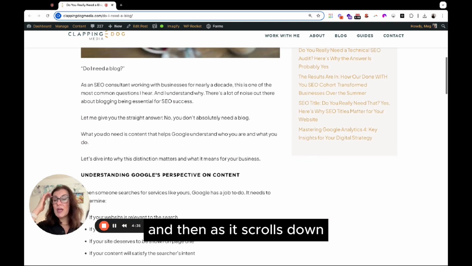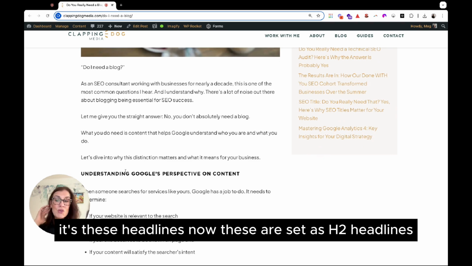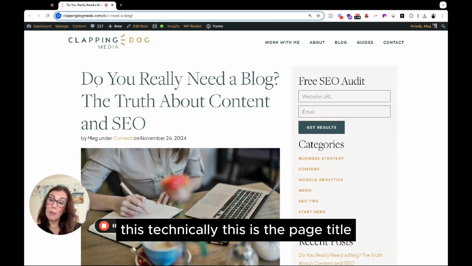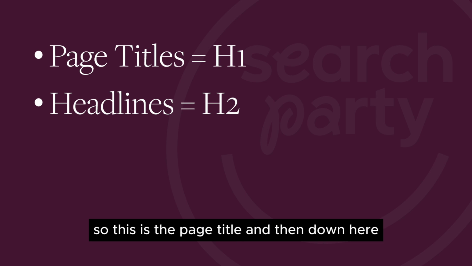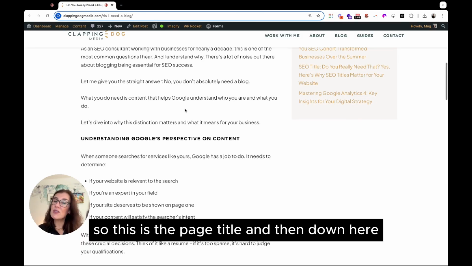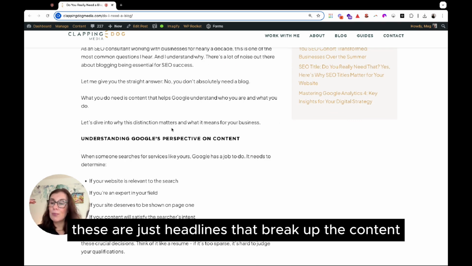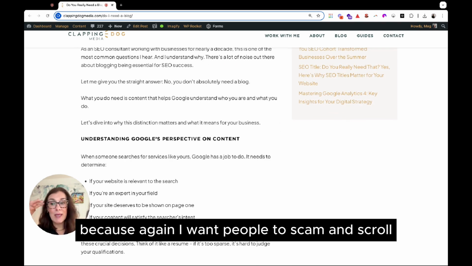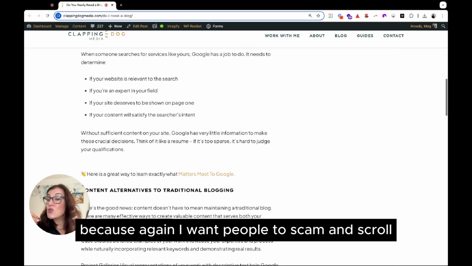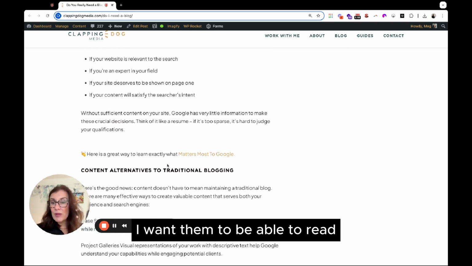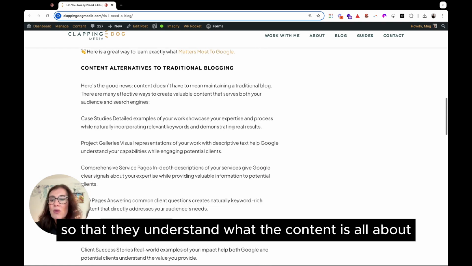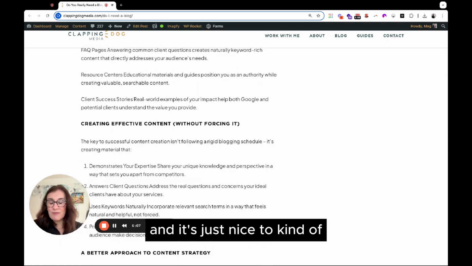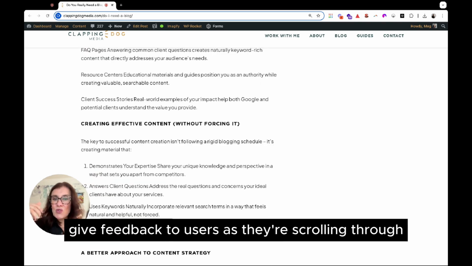And then as it scrolls down, it's these headlines. Now, these are set as H2 headlines. This is the page title, and that is an H1. We only want one H1, so this is the page title. And then down here, these are just headlines that break up the content, because again, I want people to skim and scroll. I want them to be able to read the headlines that have keywords in them so that they understand what the content is all about. And it's just nice to kind of give feedback to users as they're scrolling through.